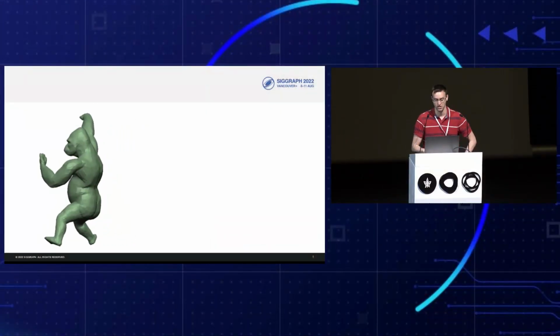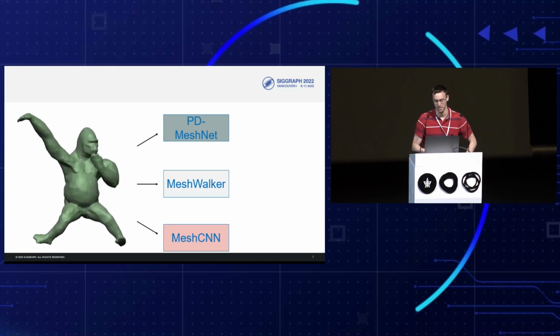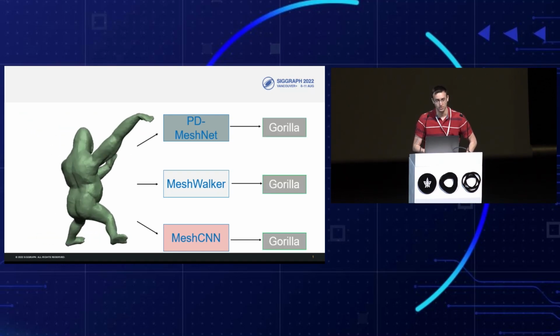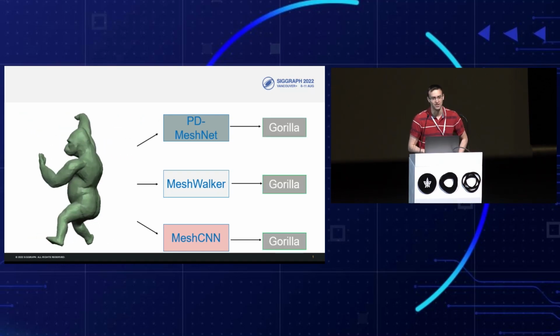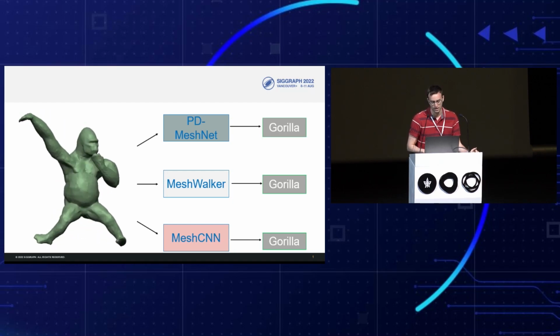So, hi everyone. You're probably wondering what is the gorilla you're seeing. It's a mesh, and given a triangular mesh of a gorilla, the state-of-the-art classification system classified it correctly as a gorilla.